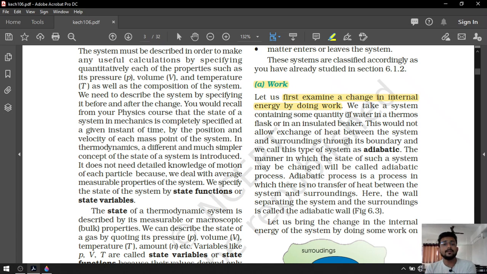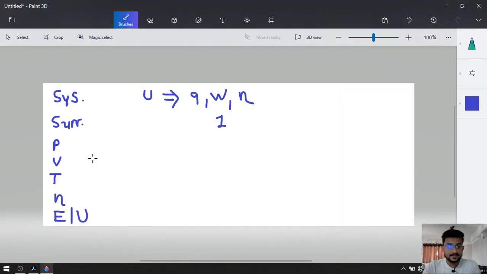So, in our case, case number 1, case for work, W is not equal to 0, whereas for heat exchange, delta Q will be 0, and for matter exchange, delta N will also be 0, okay.